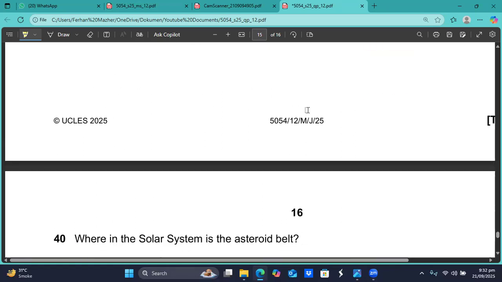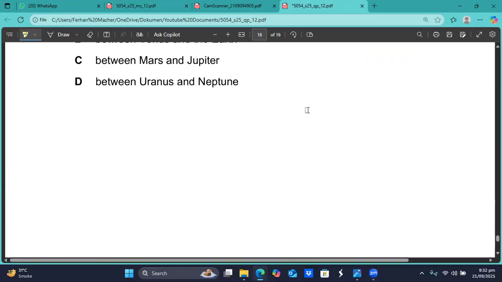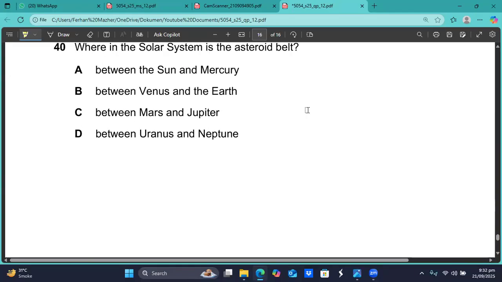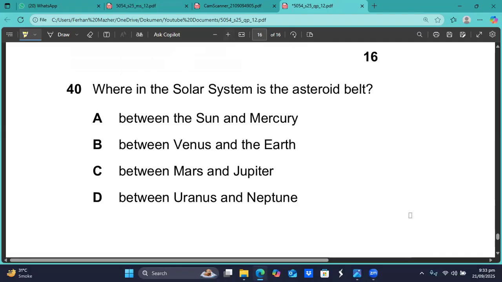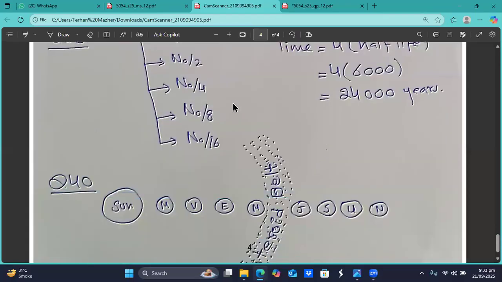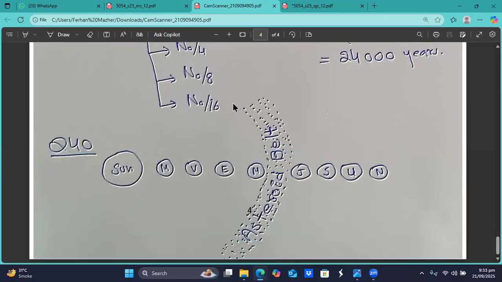Now we are on the last question, which is question number 40, coming up on your screen. Where in the solar system is the asteroid belt? Okay, so let me show you. I have drawn that diagram. So this is that diagram.